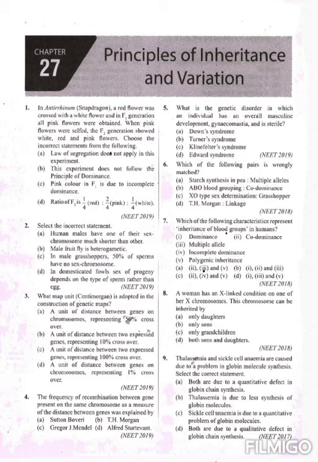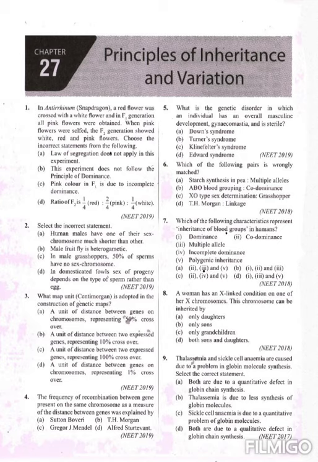The first question is: in Antirrhinum, snapdragon, a red flower was crossed with a white flower, and in the F1 generation all pink flowers are obtained. When the pink flowers were selfed, the F2 generation showed white, red and pink flowers. Choose the incorrect statement from the following.